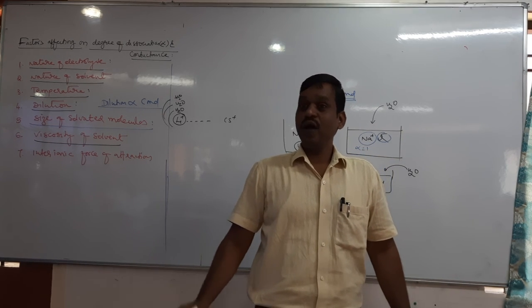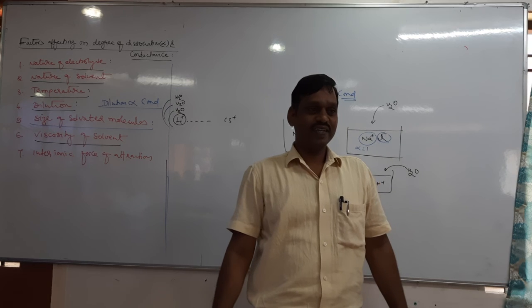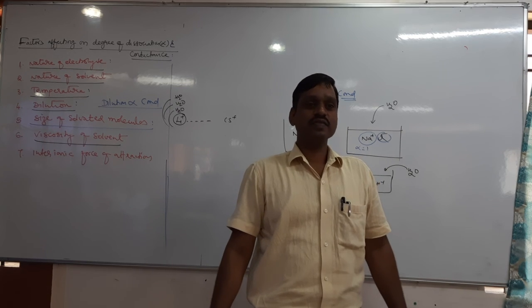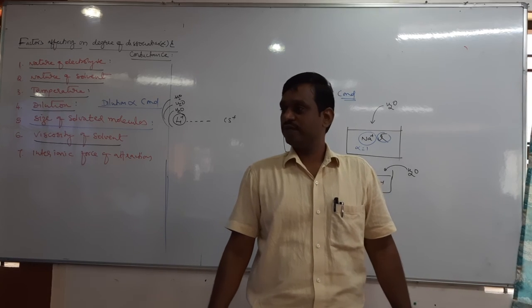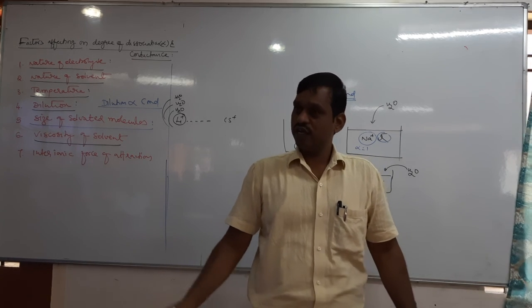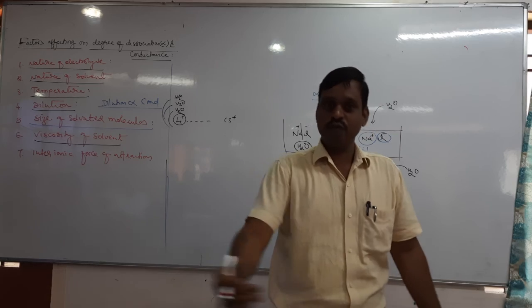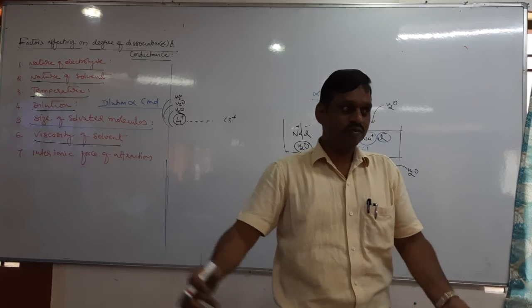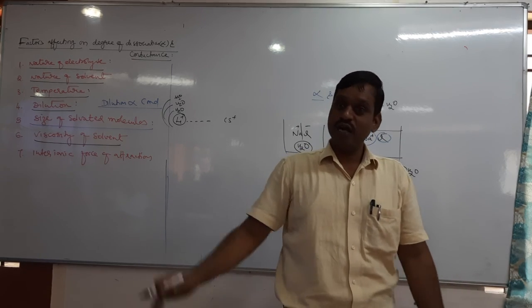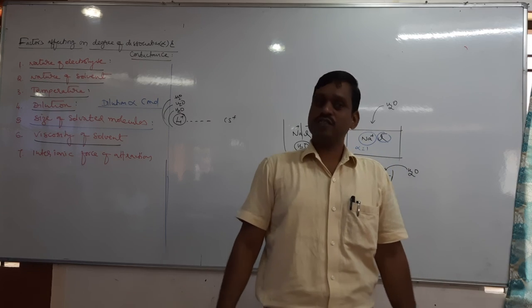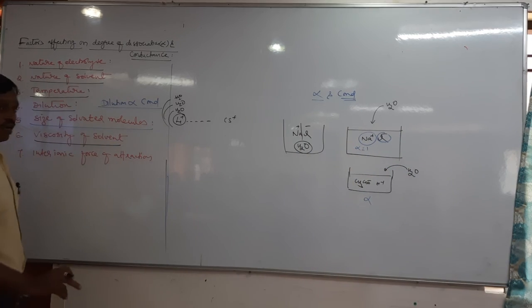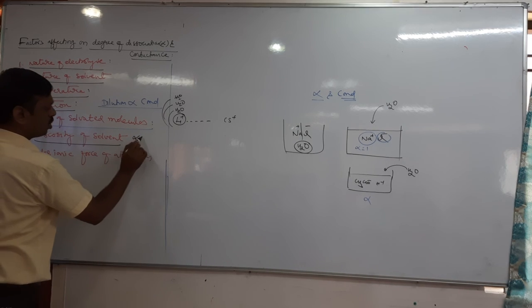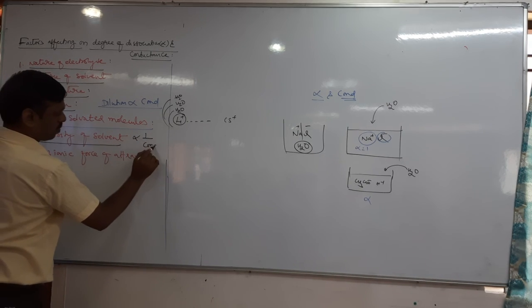No, not as in water. The reason is oil has more viscosity compared to water. So due to more viscosity, even ions cannot swim. Ion has to swim now. So ion cannot move fast due to more viscosity. Therefore, what is the relation between viscosity and conductance? It should be inversely proportional.